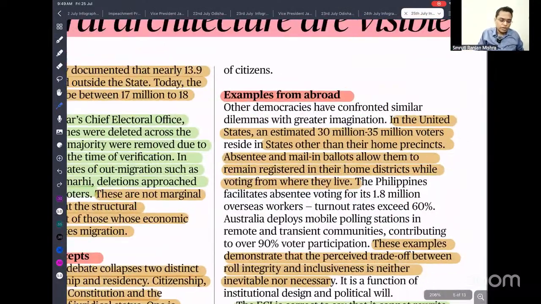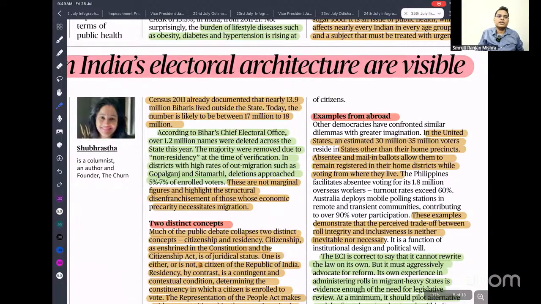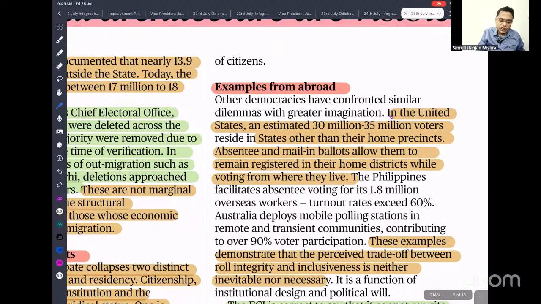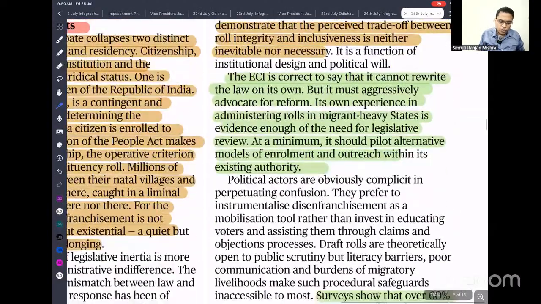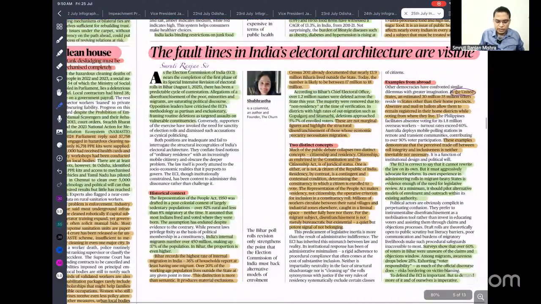This article is talking about how in India there are so many migrant people. If we follow this SIR-like exercise, that might lead to the disenfranchisement of a large number of people. So what can we do? In the USA, an estimated 30 million to 35 million voters are in a state other than their home state. Absentee and mail-in ballots allow them to remain able to vote. So internal migrants can mail their vote. The same thing we can do in India also. There can be a postal ballot so that migrant workers can cast their vote also. So this is the article. I just read it, you'll understand.